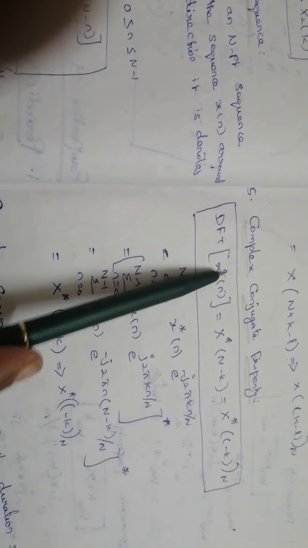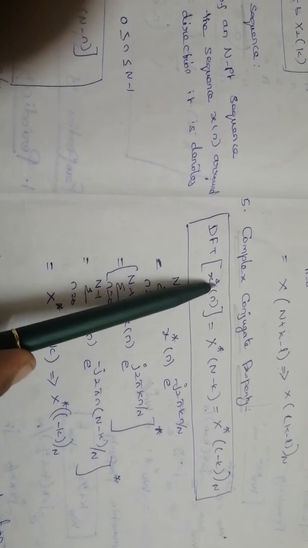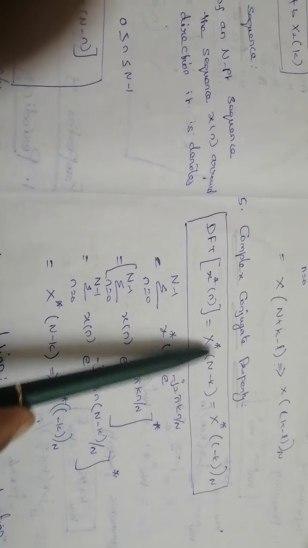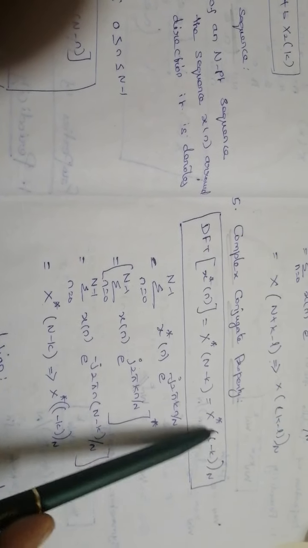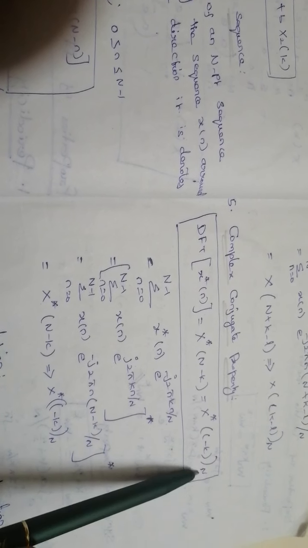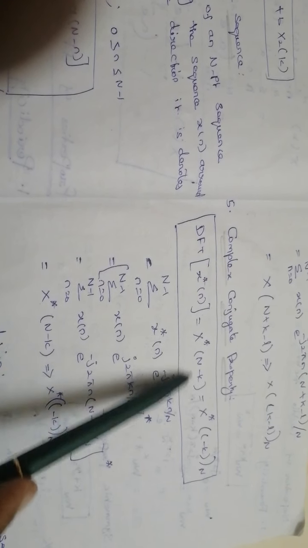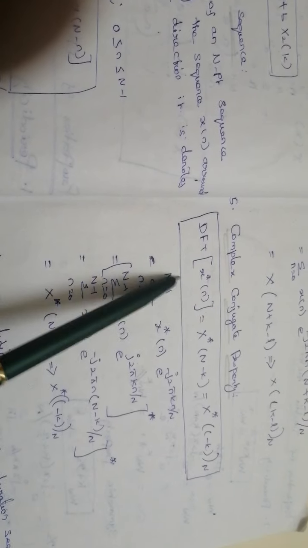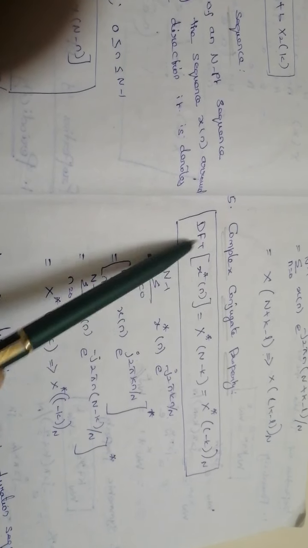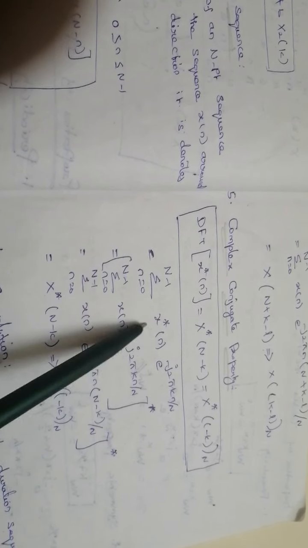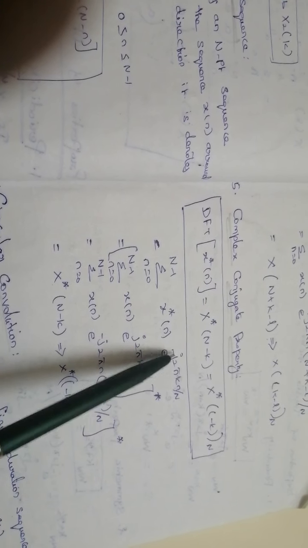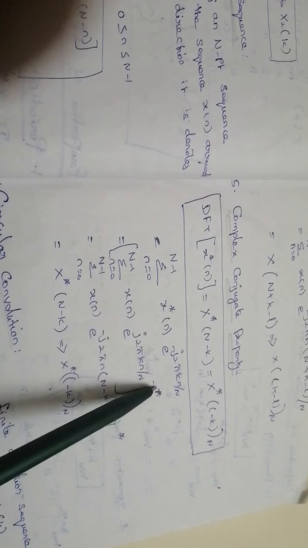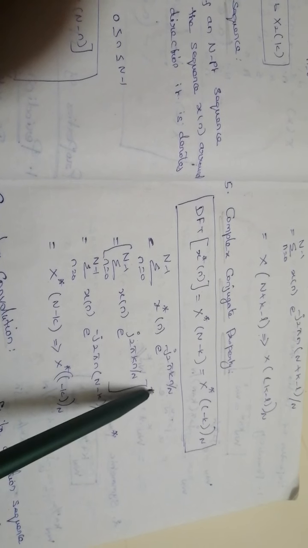Next one, complex conjugate property. So DFT of x star of n, the star being the complex conjugate, equals X star of N minus k. So we can write X star of N minus k equal to X of circularly folded minus k into N. Now find the DFT of x star of n. So here x of n is replaced by x star of n. Now here the j is minus, so we can put plus and take the complex conjugate as common.